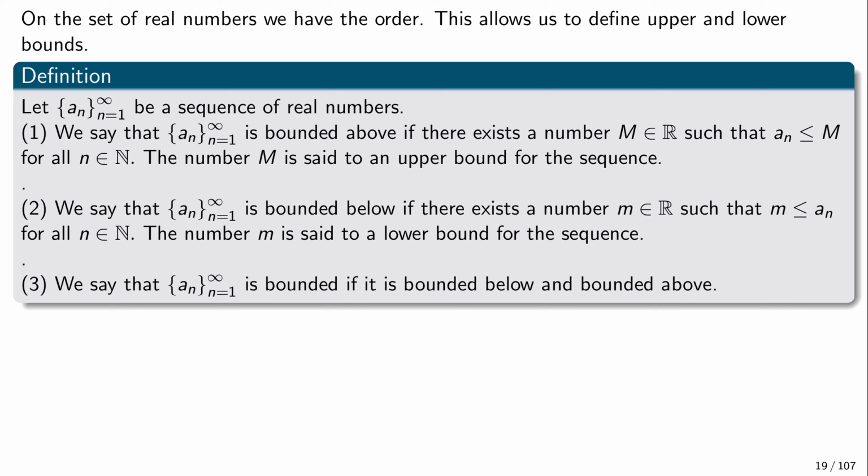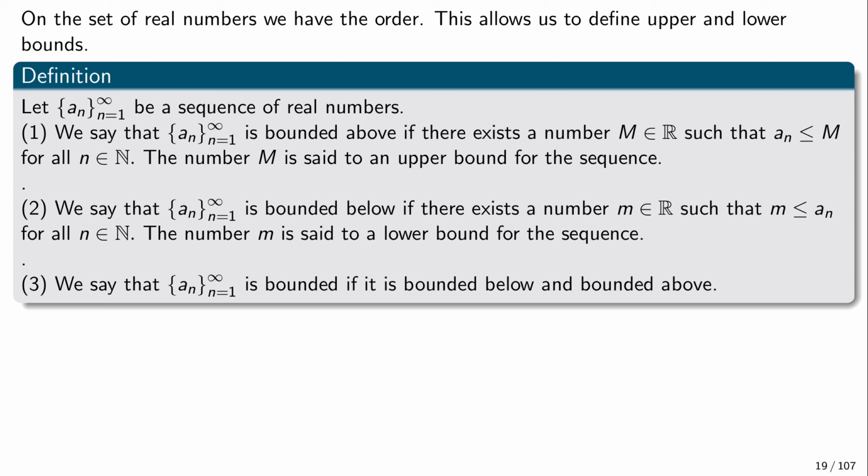So we have the following definition. We have a sequence of real numbers, and we can define this notion of bounded above. A sequence is bounded above if there exists a number m that is bigger than all the elements of the sequence, and this number m is called the upper bound. Similarly, we say that a sequence is bounded from below if there's a fixed constant number that is smaller than all the elements of the sequence. And we say that the sequence is bounded if it is bounded below and bounded above.